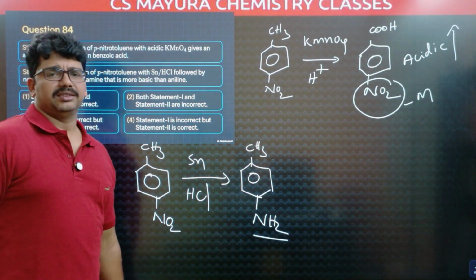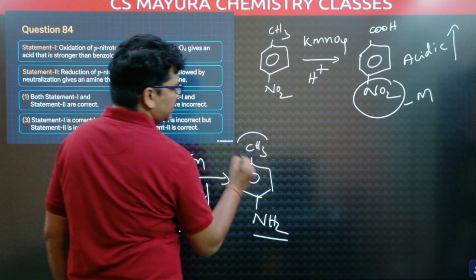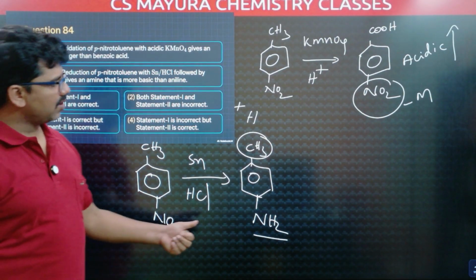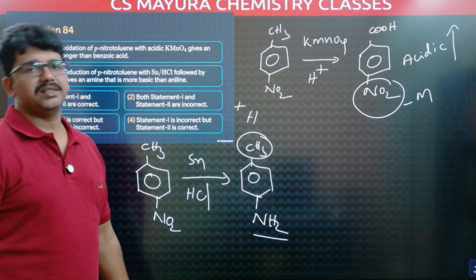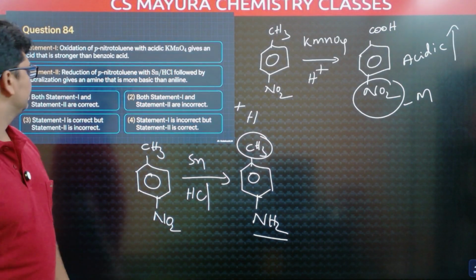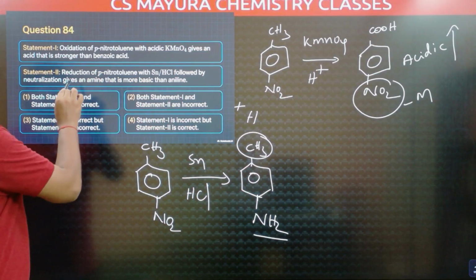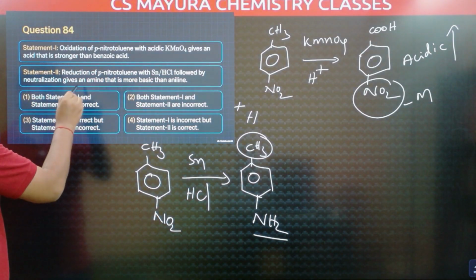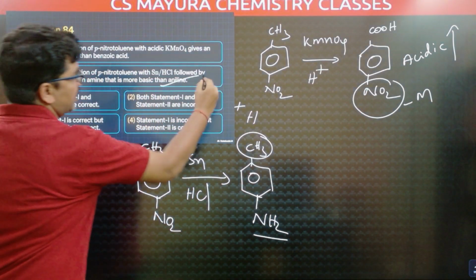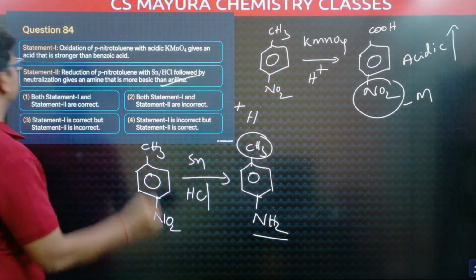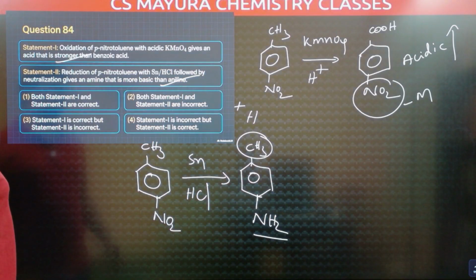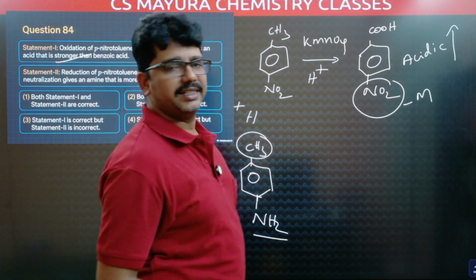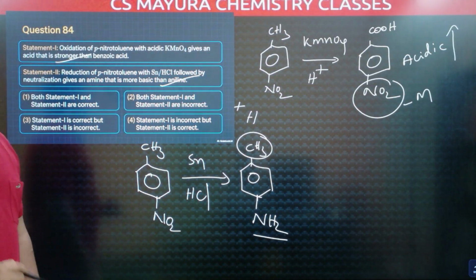So aniline is a base. Here methyl group has hyperconjugation, positive hyperconjugation. This positive hyperconjugation effect increases the electron density in the benzene ring, so basic nature increases. What they have given here, reduction of para-nitrotoluene with tin HCl followed by neutralization gives an amine that is more basic than aniline. Correct. And this is more acidic than benzoic acid. Correct. Electron withdrawing effect increases the acidic nature. Electron donating effect increases the basic nature of amines.